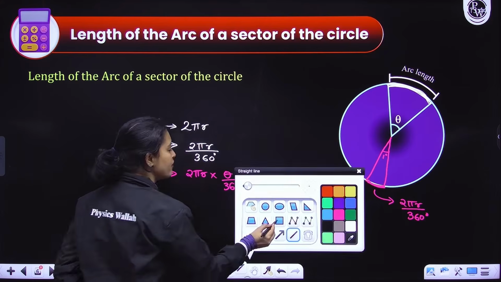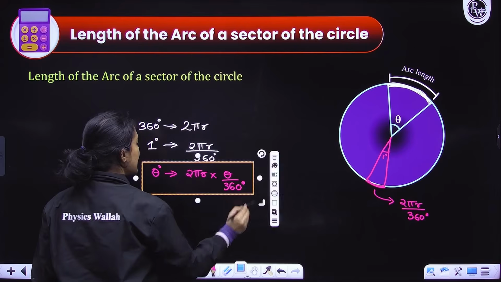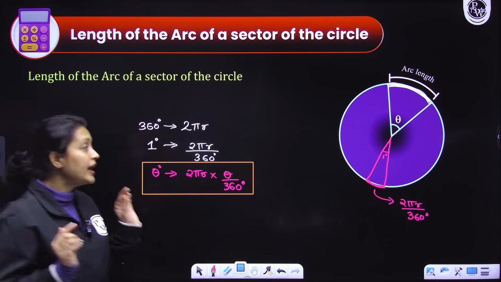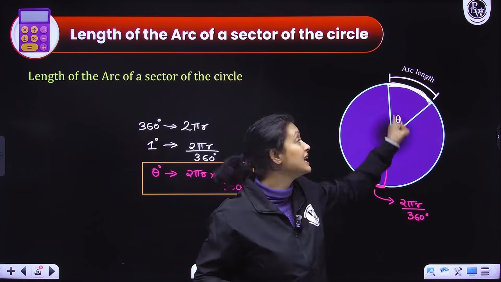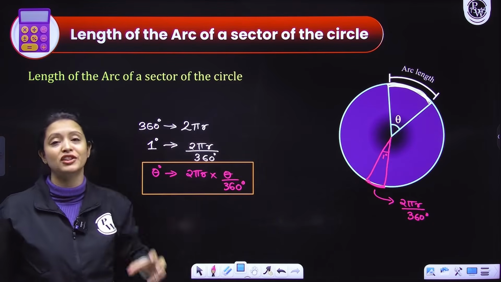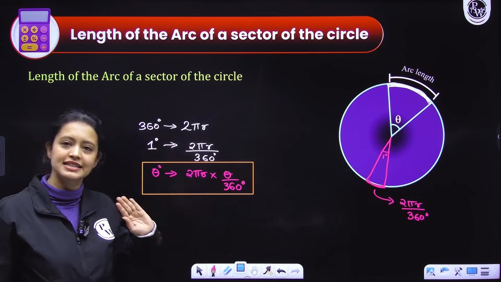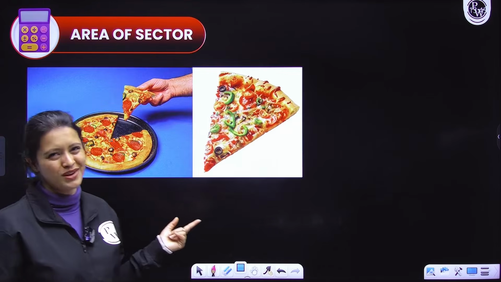Yes or no, everyone? This is entirely the unitary method here, nothing else. So if the arc is subtending an angle of theta degrees, then the arc length would be what? 2 pi r into theta by 360 degrees. That's it. It's as simple as that. Okay, understood? Chalo. Remember this formula, guys, please.